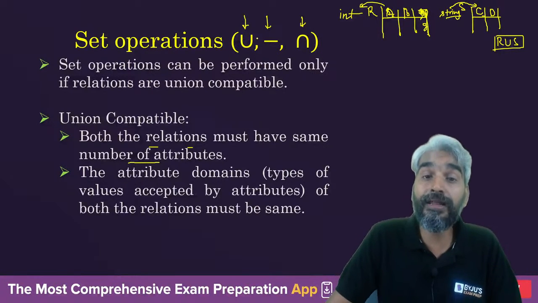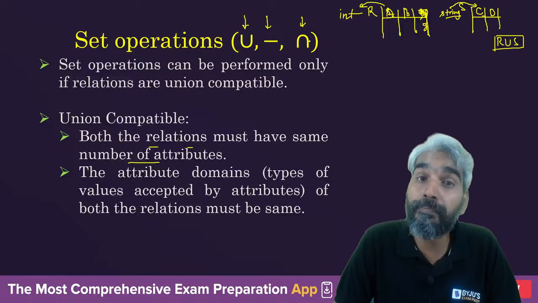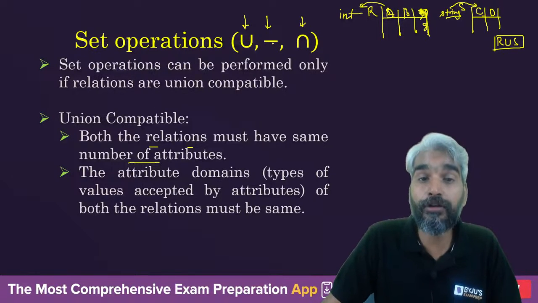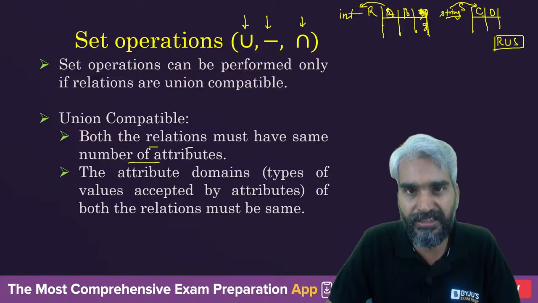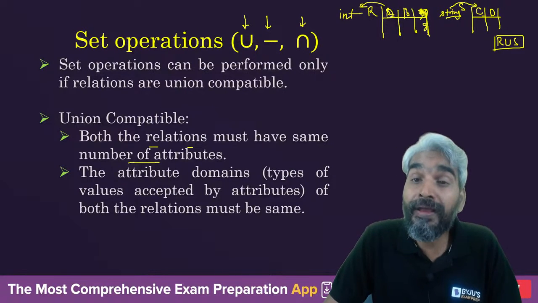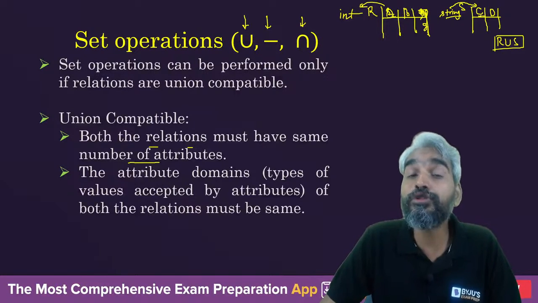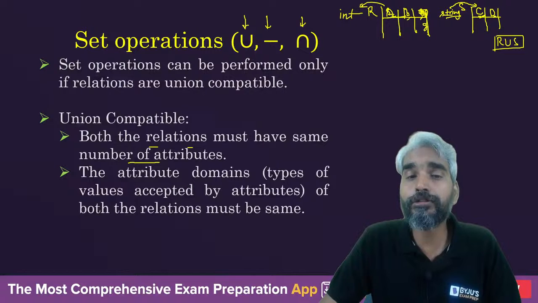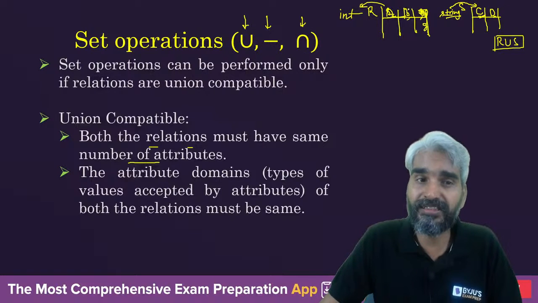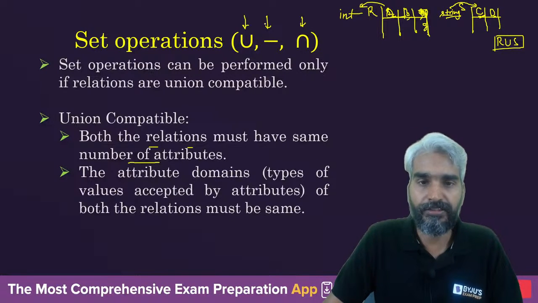So for union, set difference, and intersection to be performed, what's the idea? The number of attributes should be the same, and the domain of the corresponding attributes should also be the same. So if the first attribute is integer here, the first attribute should be integer there also. If the second is character here, the second should be character there too. That's the idea of set operations.